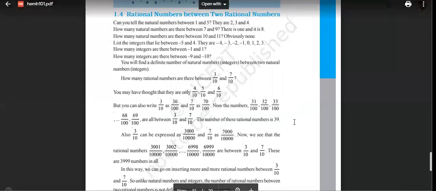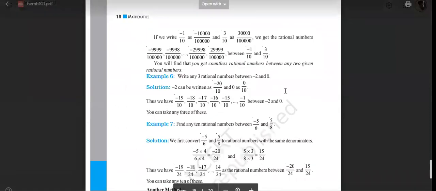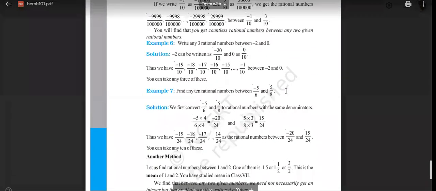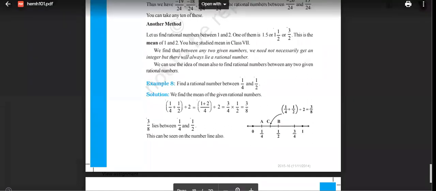Yes, Shravya. So I hope all of you got this concept. Yes or no? How to find rational numbers between two rational numbers? Everyone got this?